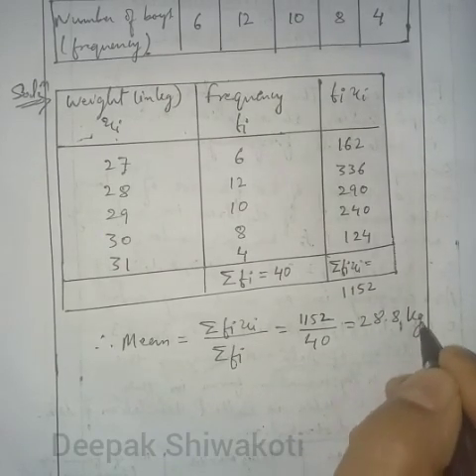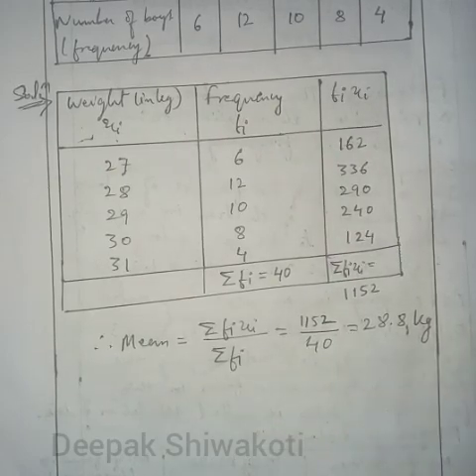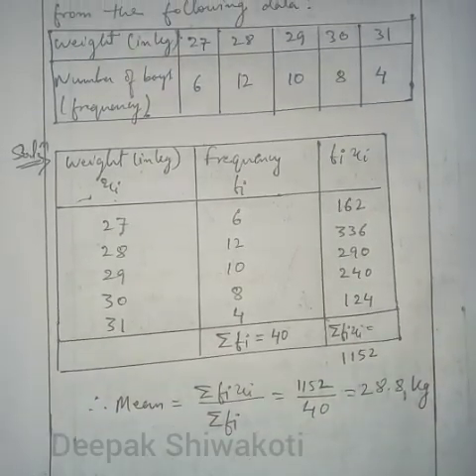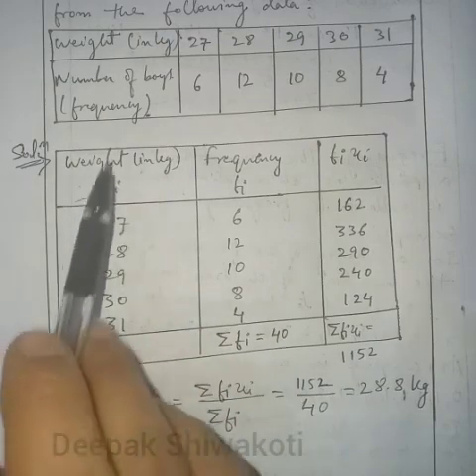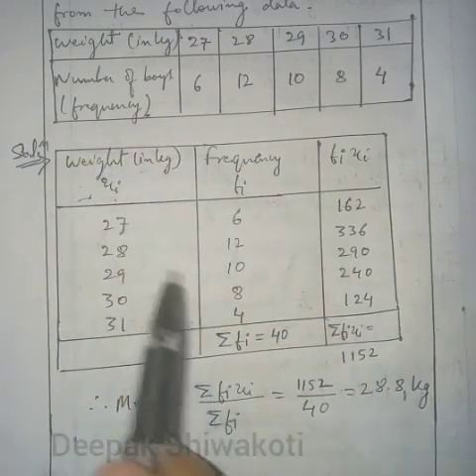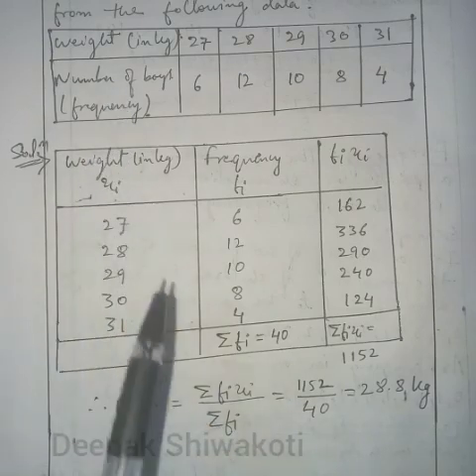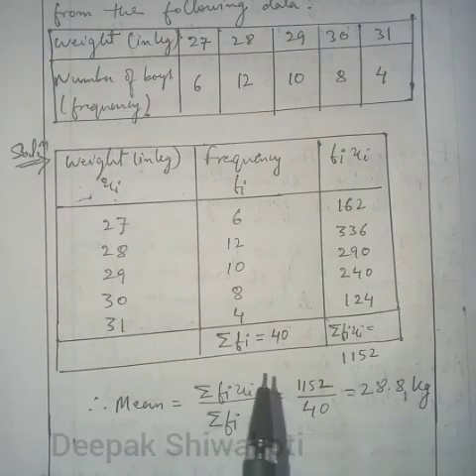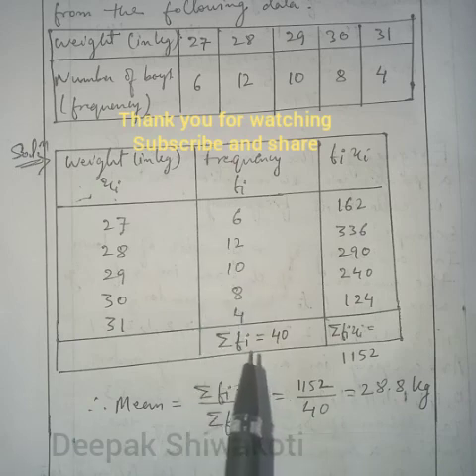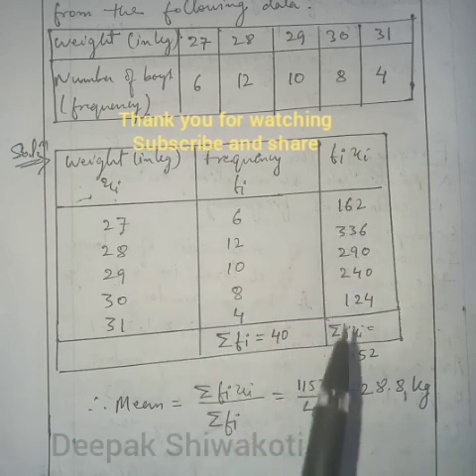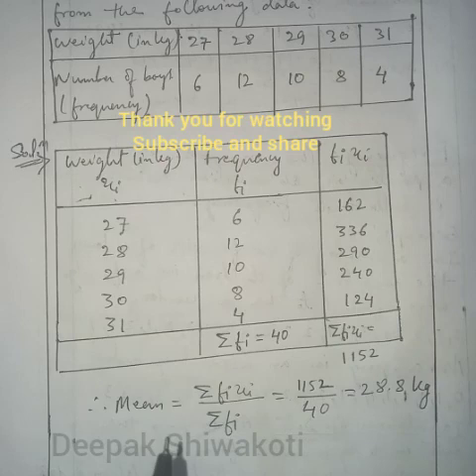So this is the way to calculate the mean of the given data. First we form a table and arrange the values in this manner. Then you find the sum of the frequencies and the sum of fi xi, and then apply this formula. So this much for today. Thank you very much.